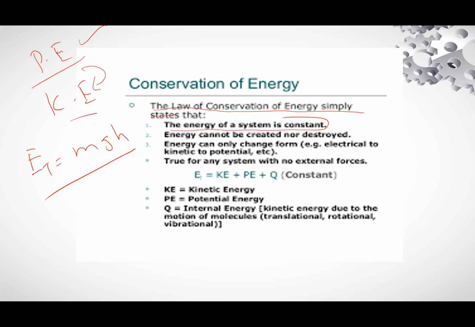Energy cannot be created, cannot be destroyed. Energy can only change from one shape to the other. This is true for any system with no external forces. This is the equation: kinetic energy, potential energy, internal energy, and so on.